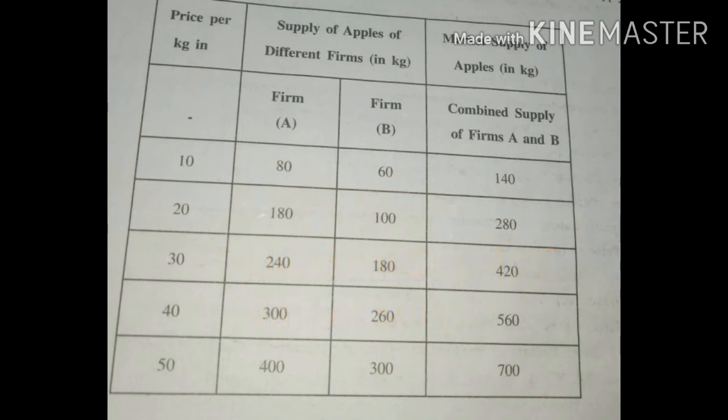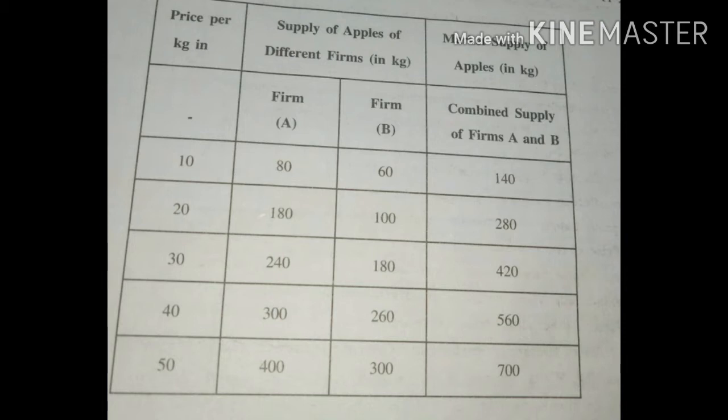Individual supply and market supply. Individual supply: the supply of a good by an individual, that is a firm or seller, at a given price at a particular point of time is called individual supply. Market supply: the sum total of all individual supplies of all existing sellers in the market at a given price at a particular point of time is called market supply.